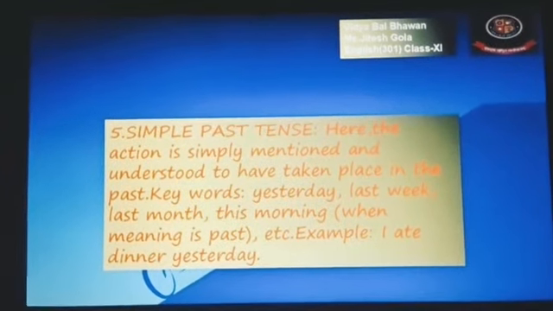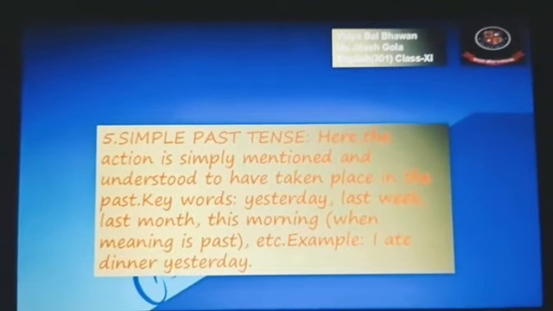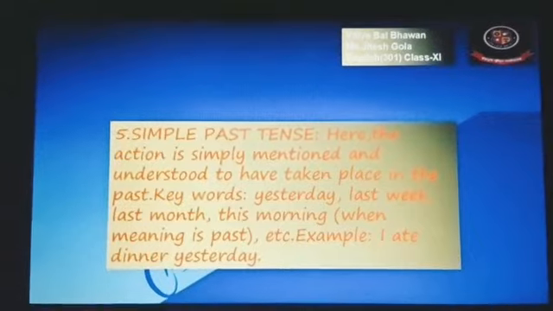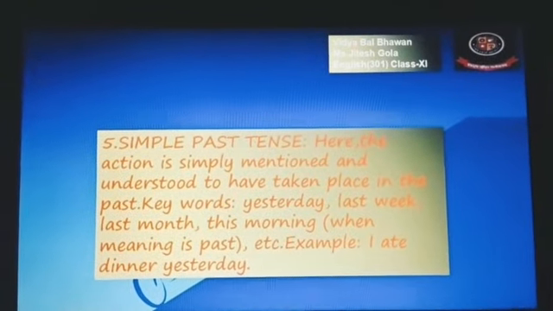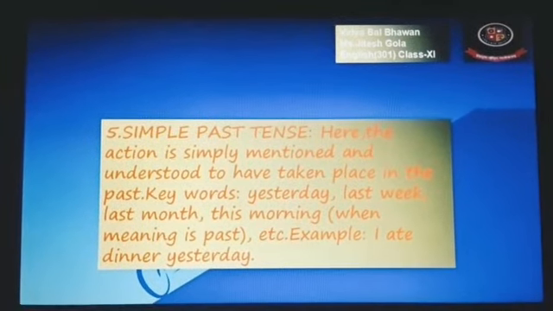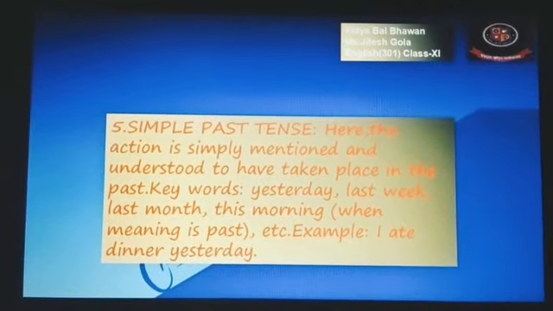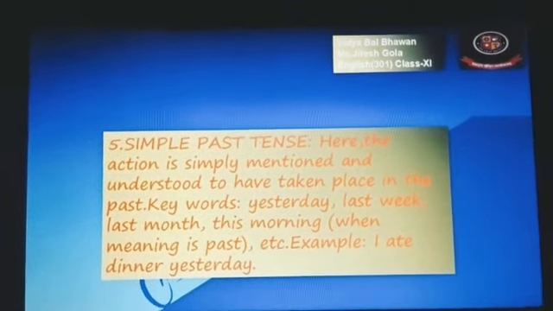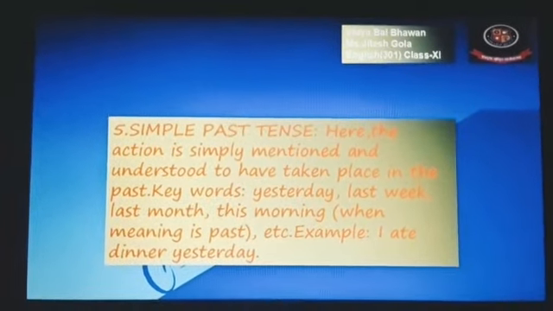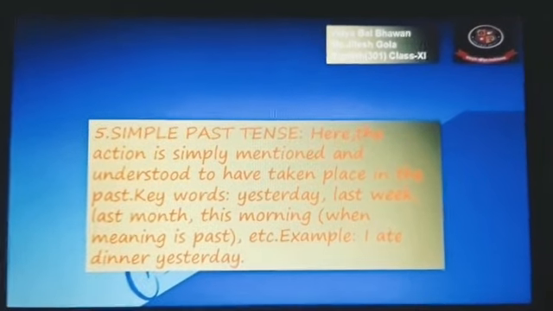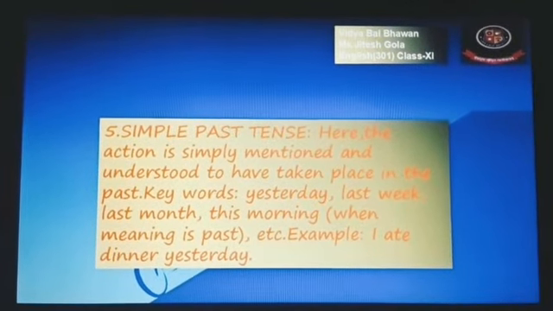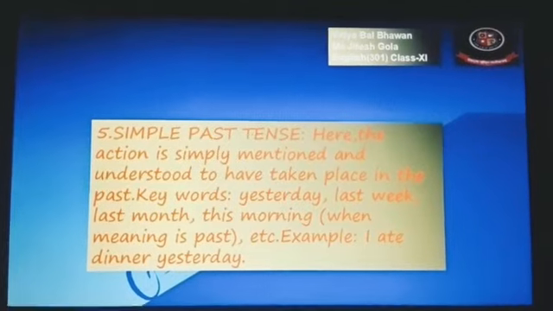You tell me, ma'am, I am absent. Or sometimes you say I was absent today, so both are incorrect. What you have to say is, I was absent yesterday, clear. So these words show that you are talking in the past.